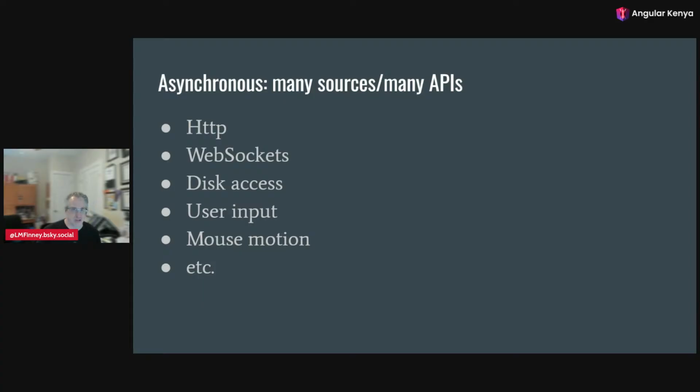It could be disk access, just reading a file from a disk. Who knows how long that's going to take? Could be user input. Who knows when or if a user is just going to start typing on their keyboard? It could be mouse motion. Who knows when or if that mouse is going to move? And we want to know every single time that mouse moves for gaming or whatever. And there are many, many more sources of asynchronous data, asynchronous streaming, and many different APIs for all of these. Initially, they all kind of had their own approach because they were all developed independently. And so the approach that you would use for HTTP wouldn't be the approach you would use for mouse motion, and you'd have to remember a whole bunch of different APIs.